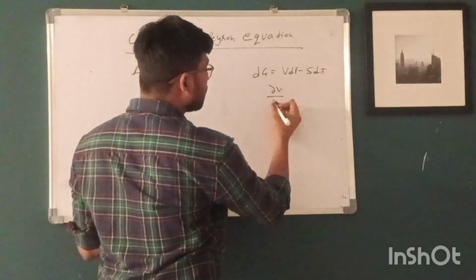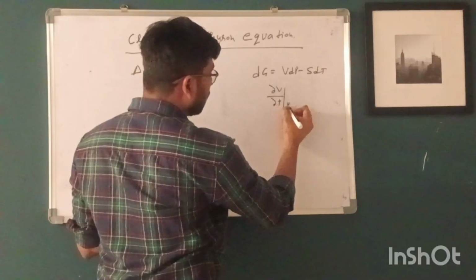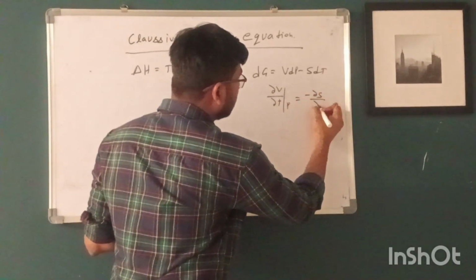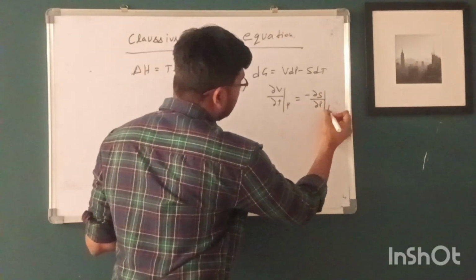Then by using the Maxwell equation, del V by del T at constant pressure becomes equal to minus del S by del P at constant temperature.